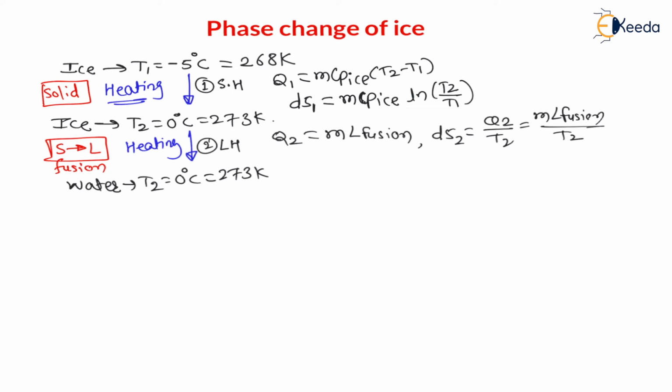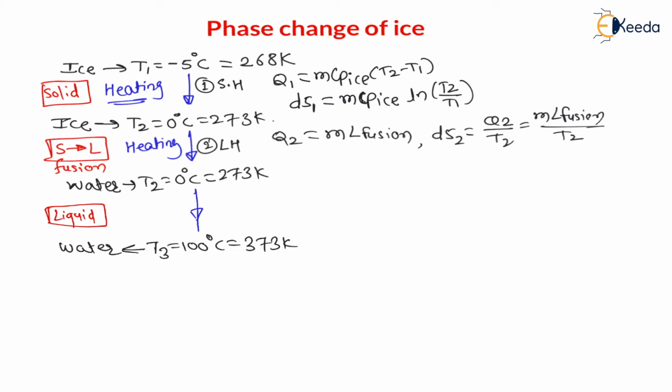Now, after that, once you reach water at 0 degree Celsius, then again go on heating. Then the temperature will change for this water. Again on heating, the temperature will change for this water, and this water will heat up to temperature T3, which is nothing but 100 degrees Celsius, which is 373 Kelvin. And at this temperature, the water will remain water only. That means here it is a sensible heating of water. It is in liquid state, right?